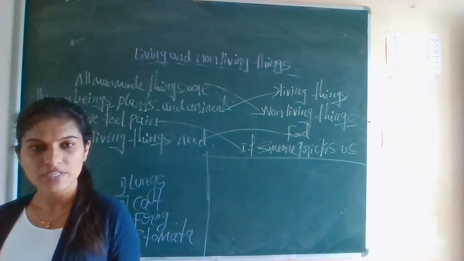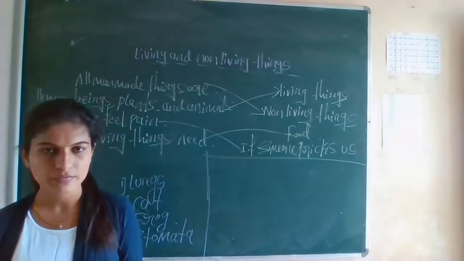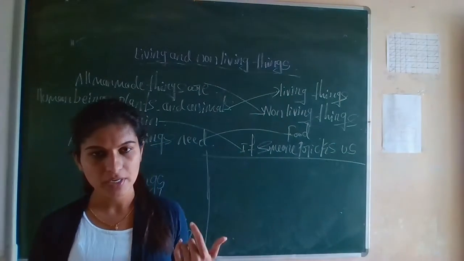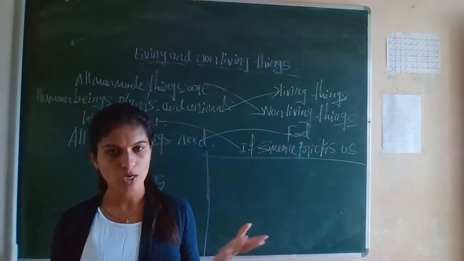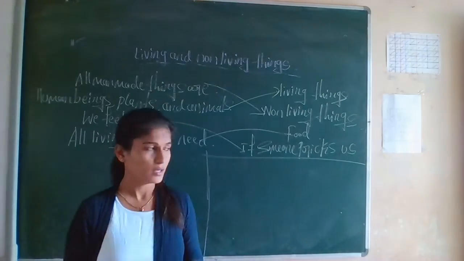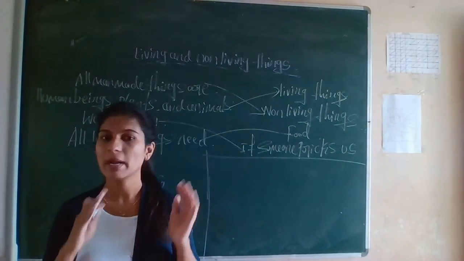So what is the first question? Which of the following is a man-made thing? A, river. B, rock. C, computer. D, none of the above. What are the man-made things? The things which are made by man.